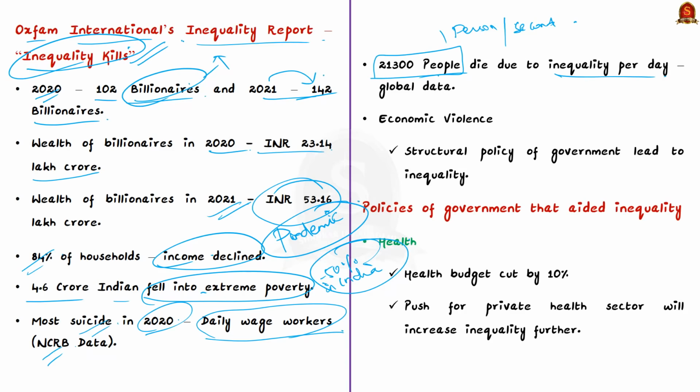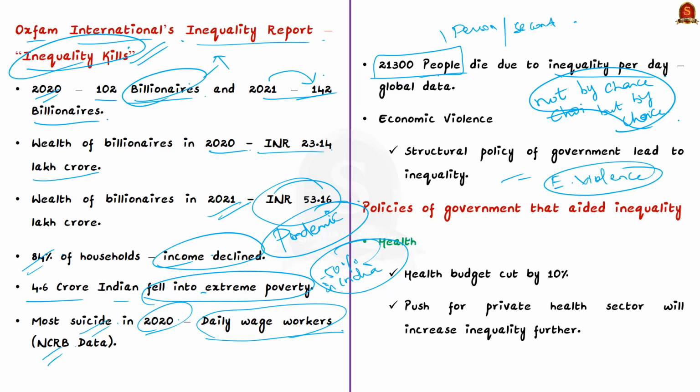According to Oxfam, this widening inequality is not by chance but by choice. It is the structural policies of the government that aid the widening inequality. This structure that favors the rich over the poor, according to Oxfam, is economic violence. Now, let's look at some of the policies of the Indian government that can be termed as economic violence.